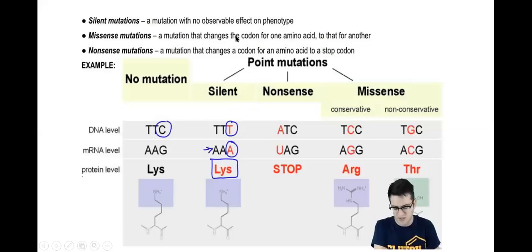Missense mutation is a mutation that changes the codon for one amino acid to that for another. In this case, there are two types of missense, conservative and non-conservative. Conservative means the function is not going to be changed, but in non-conservative, the function is going to be changed. Nonsense mutation is a mutation that changes the codon for an amino acid to a stop codon. This is the nonsense mutation, which leads to a stop codon.